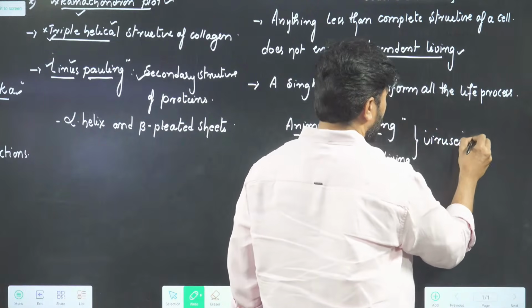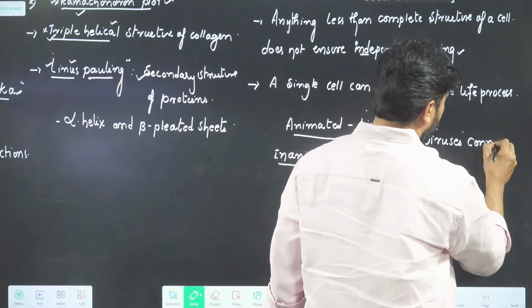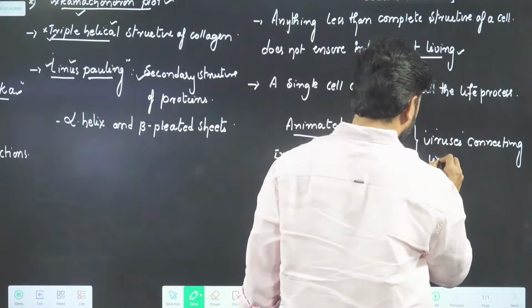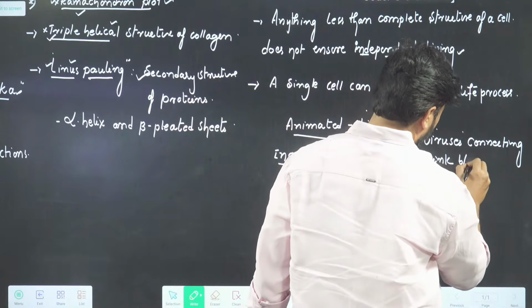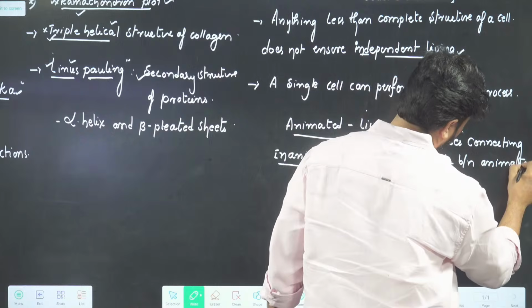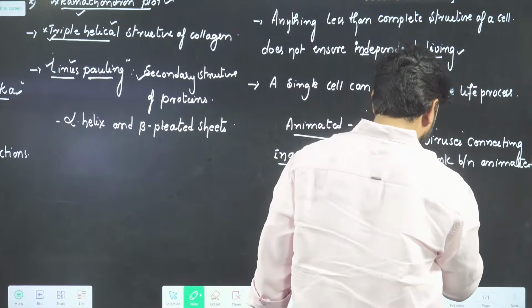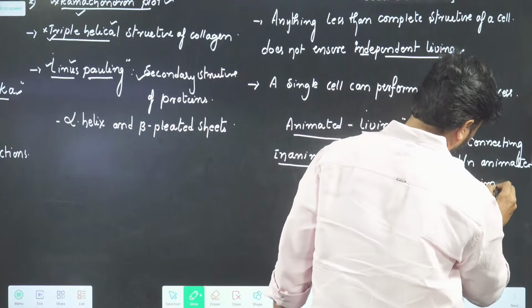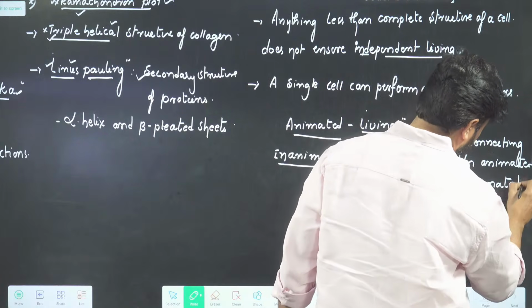Viruses are the connecting link between animate and inanimate features.